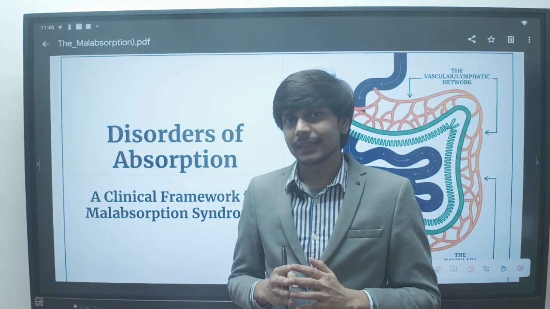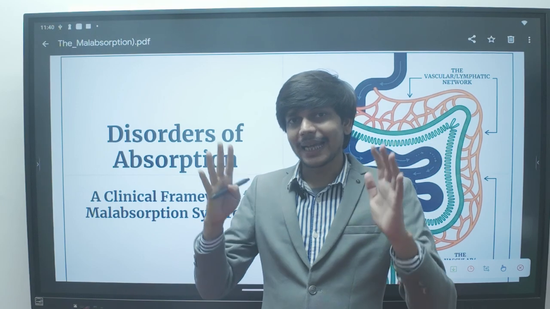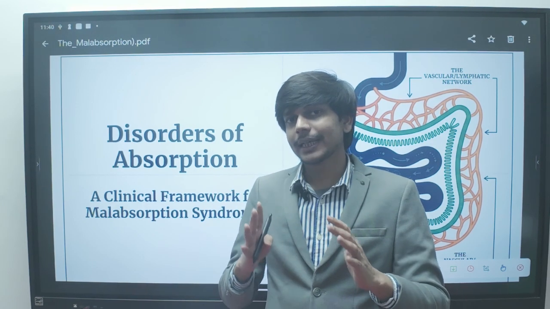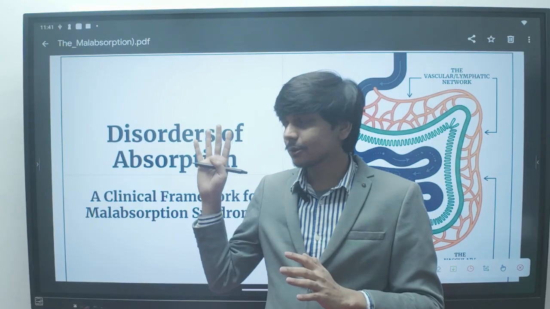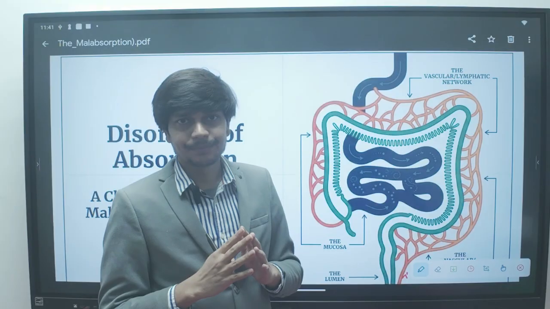So as a doctor, you have to identify all these vague symptoms and come to a conclusion and say that this is all because of malabsorption.